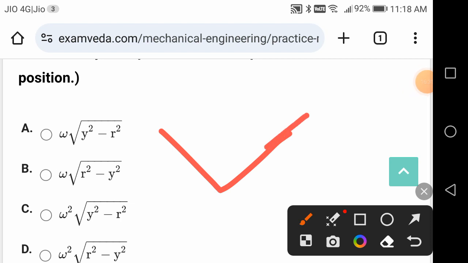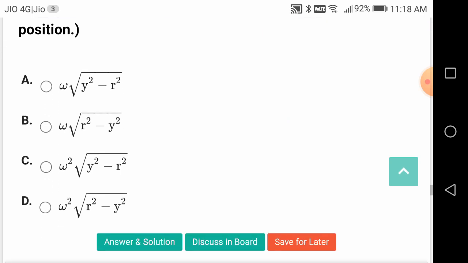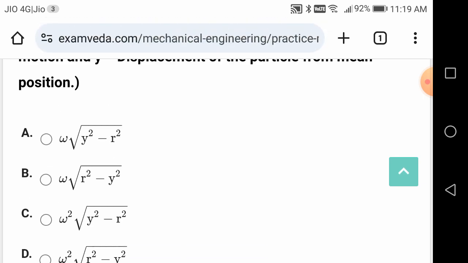So this is your example. It is moving like this, so you have to project on the x-axis. So that is a projection of circular motion on the horizontal diameter. That is called simple harmonic motion.